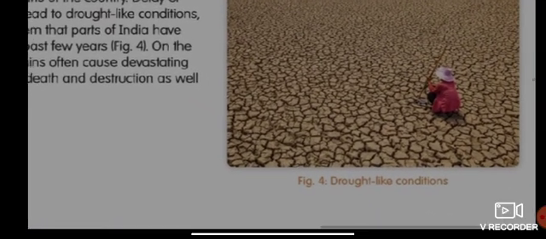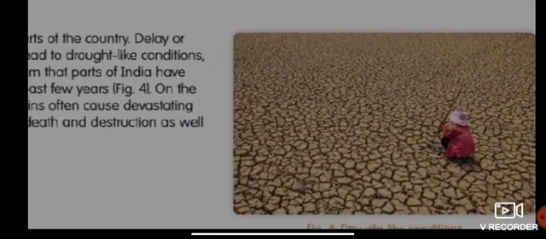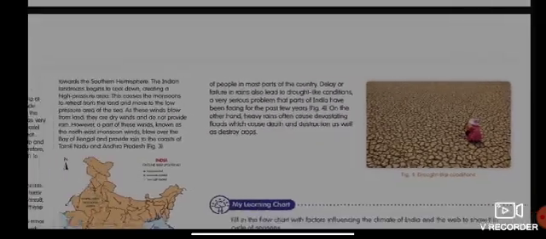So this is actually a drought-like condition. Okay, as you can see from figure 4, right? So this is known as drought. All right, I hope you get it.